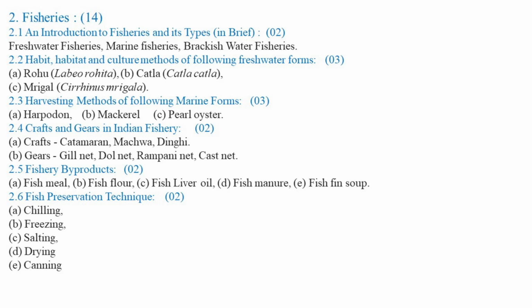Usually in a cool condition, or at a temperature below 0 degrees centigrade, the chances of spoiling or action of the bacteria are reduced. So chilling and freezing are the fish preservation techniques where we maintain the temperature at 0 degrees centigrade or less, and ultimately this helps in preservation of the flesh of the fish.